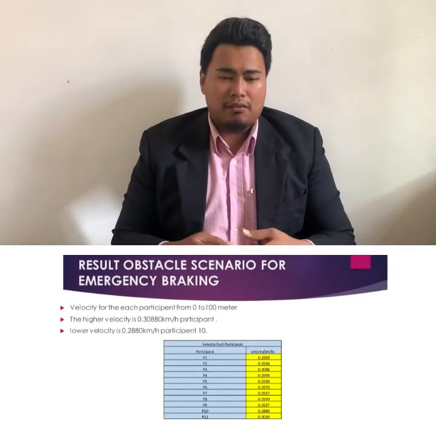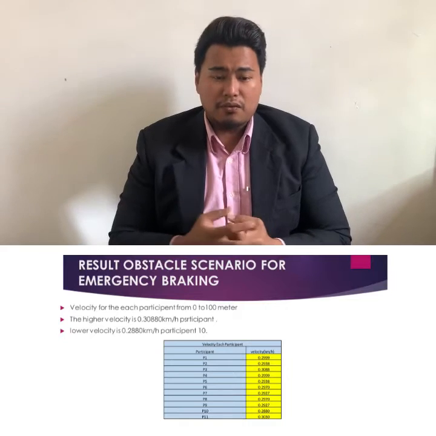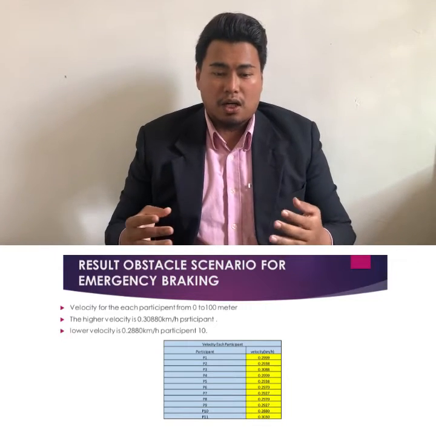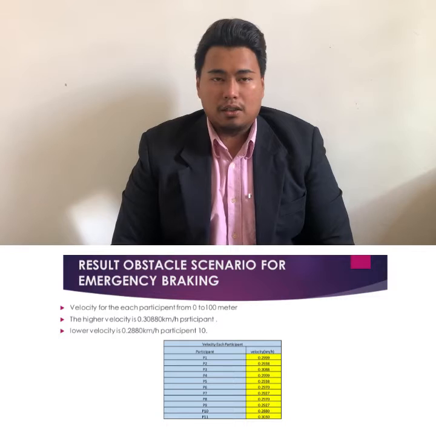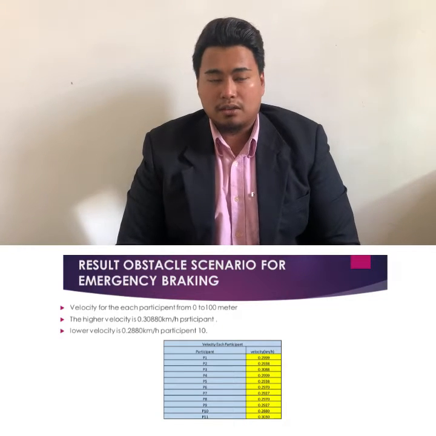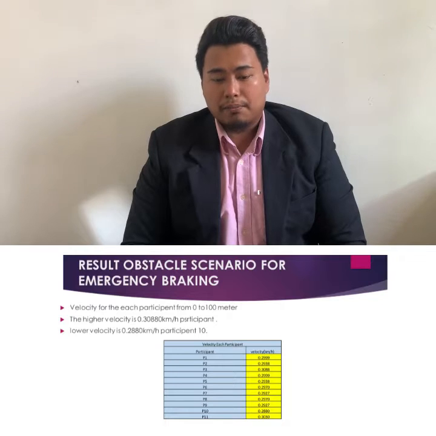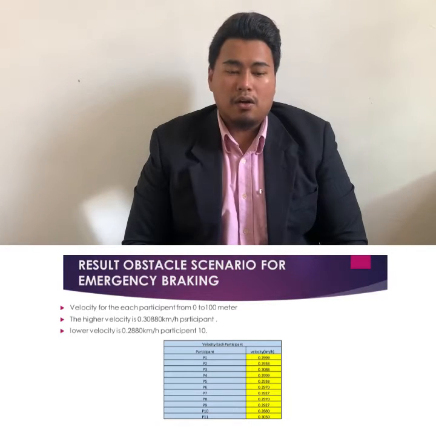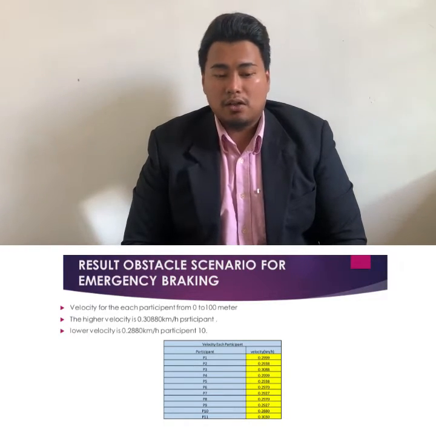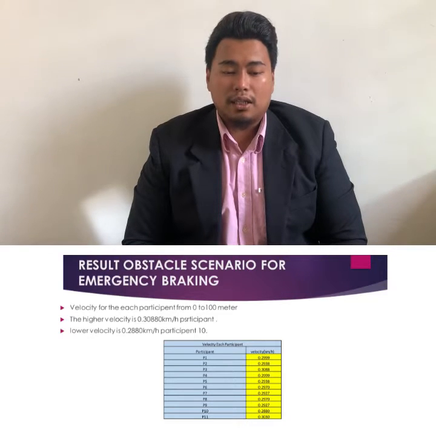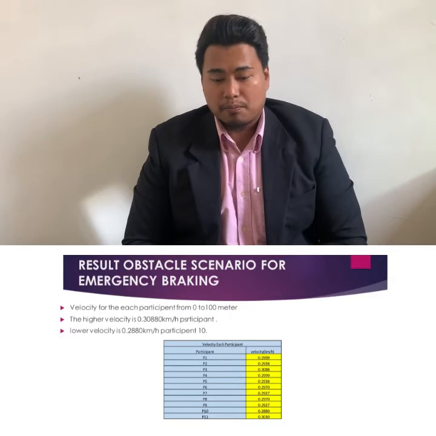For the velocity of participants from 1 to 10, the highest velocity is 0.3088 for participant 3, and the lowest velocity is 0.88 km per hour for participant 10.